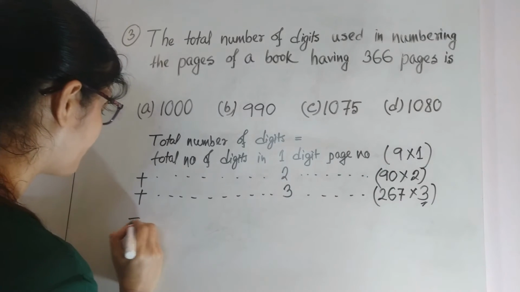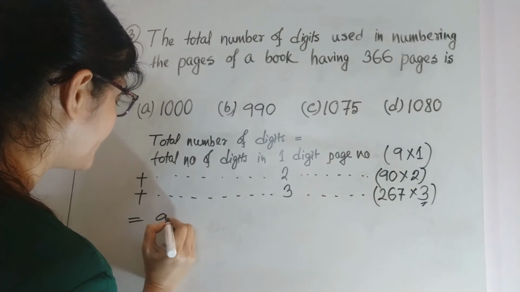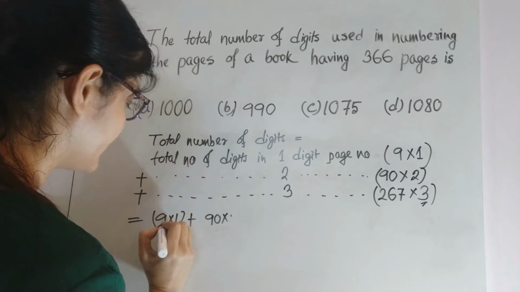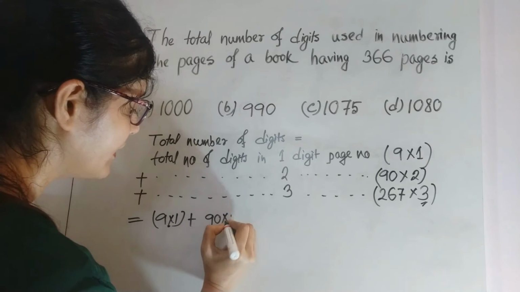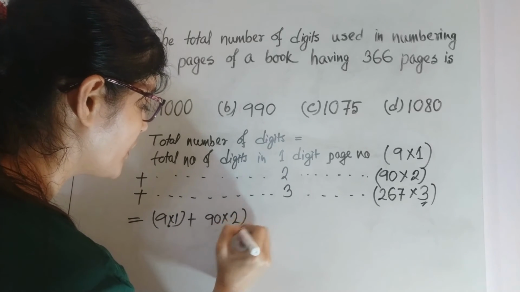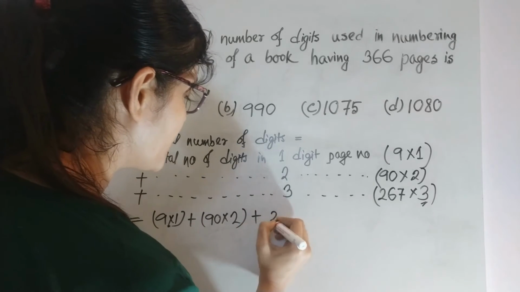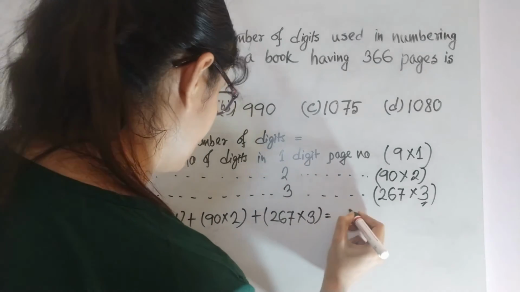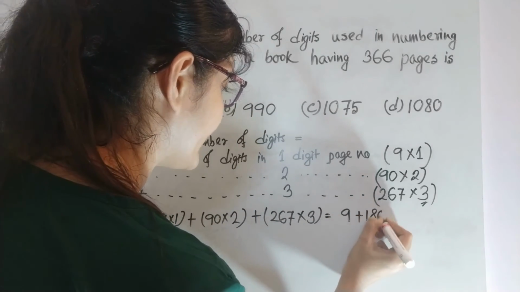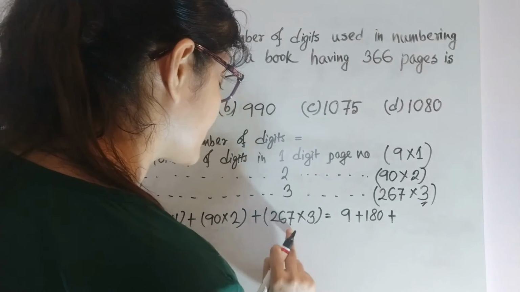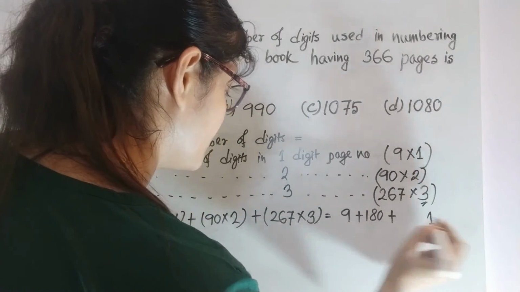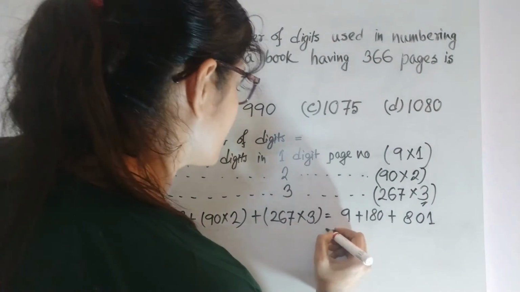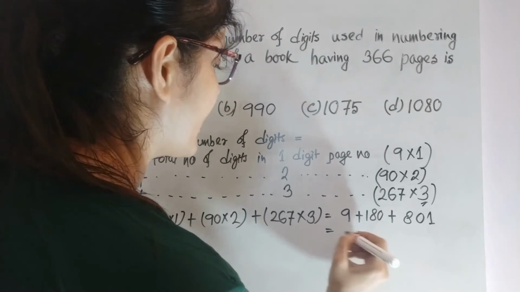So our answer is 9 multiplied by 1, plus 90 multiplied by 2, plus 267 multiplied by 3, that is 9 plus 180 plus 801.